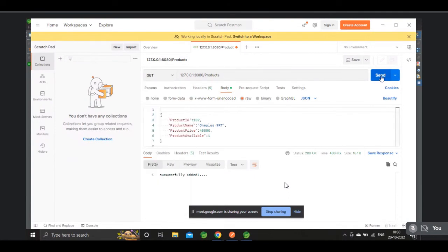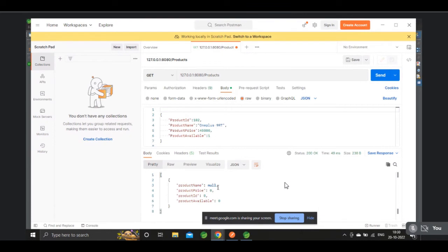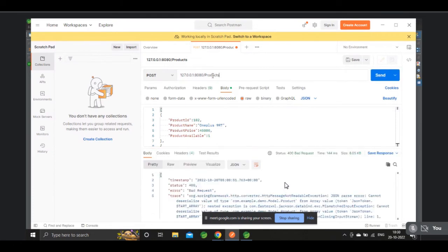Getting all the elements, it's showing null, 0, 0. The values are not storing in the database, na? Yes, sir. Product name null, ID 0. Okay, the default values are coming. The object is storing, but default values are coming. We'll try to solve it.